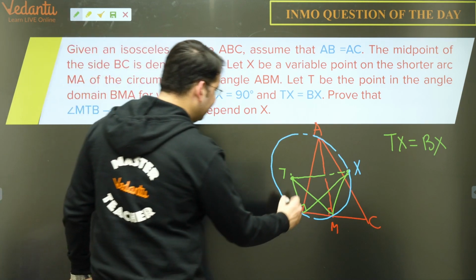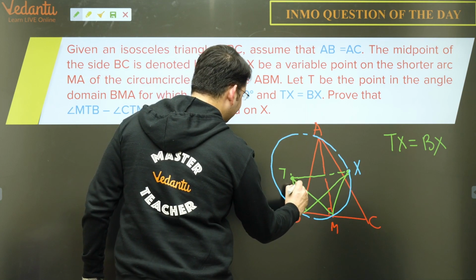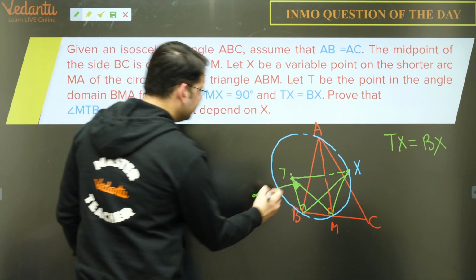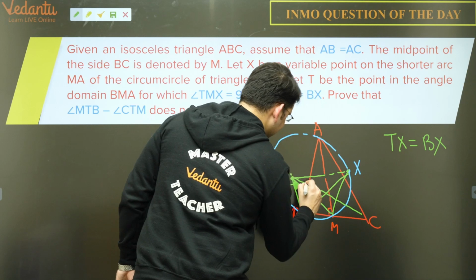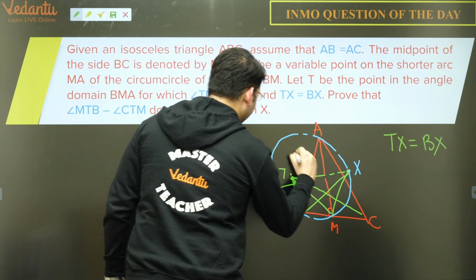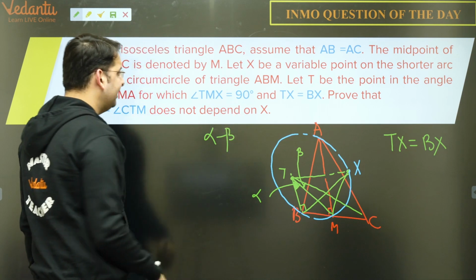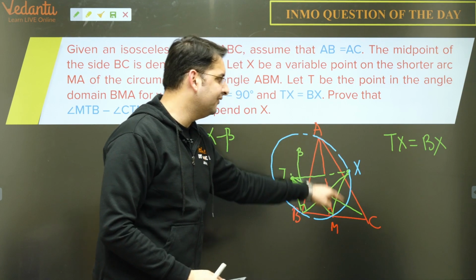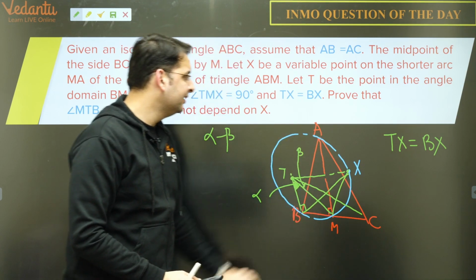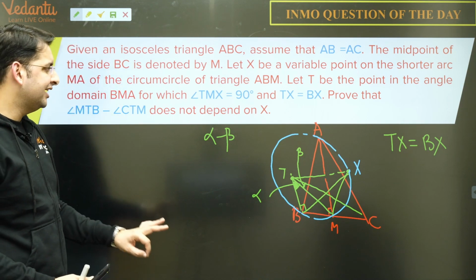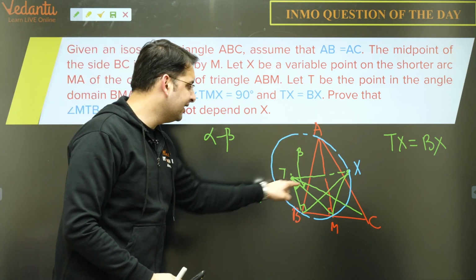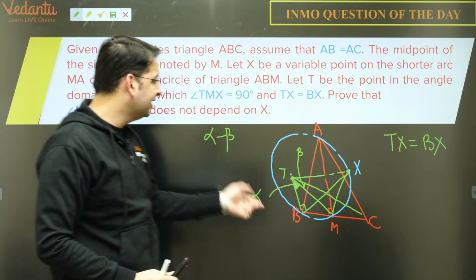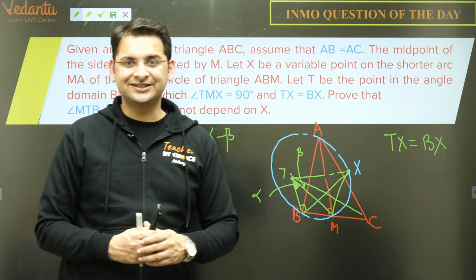Now we need to prove that angle MTB, let us see what angle this would be. Angle MTB, so this angle, let's say this is alpha, and angle CTM, if I join, let's say this angle is beta. So I need to prove that alpha minus beta does not depend on the point X. X is a variable point and it can be any point on this arc MA. So whatever the X point is, obviously the T point will also vary. This angle alpha minus beta will always remain constant. It will not depend on where the point X is. So this is what we need to prove.